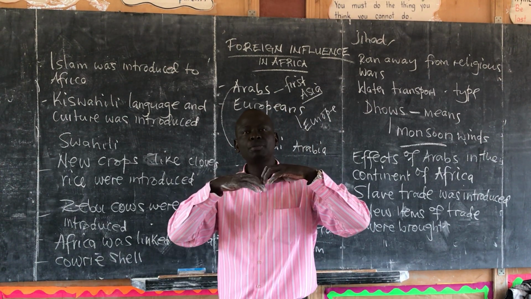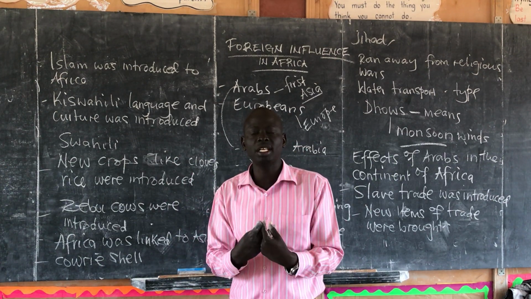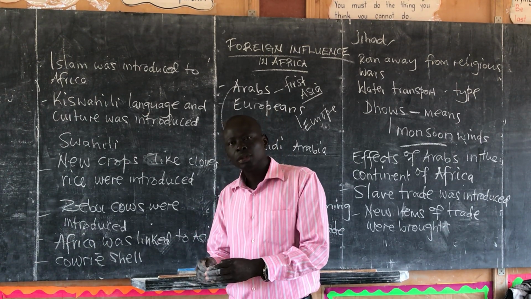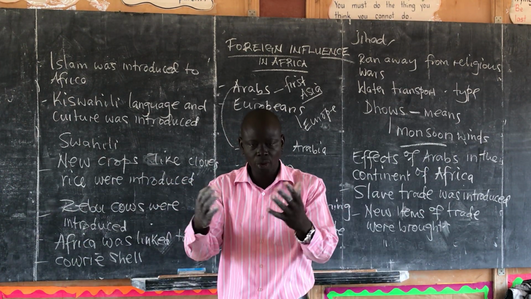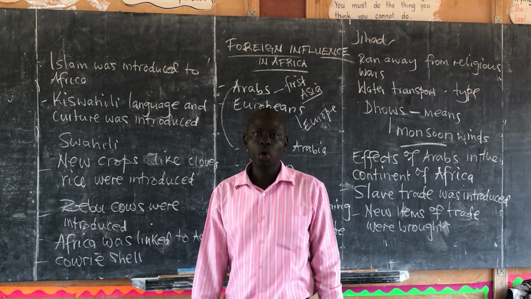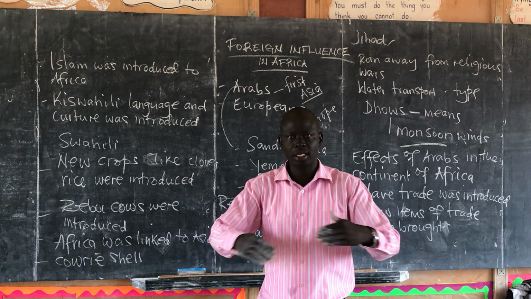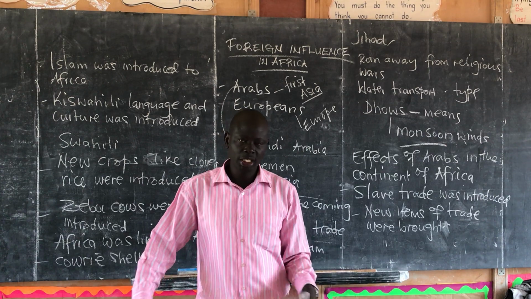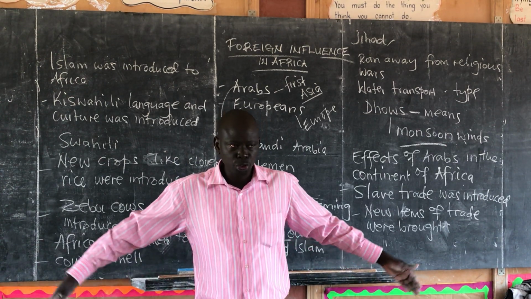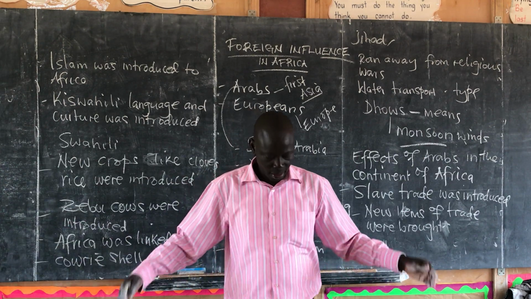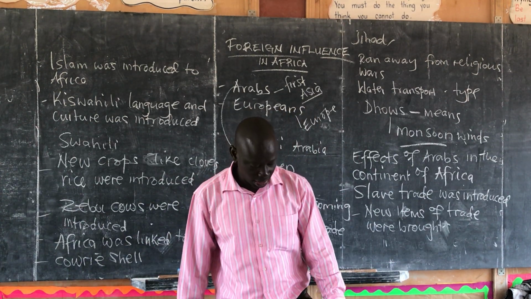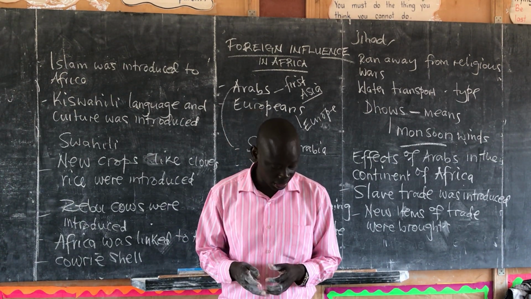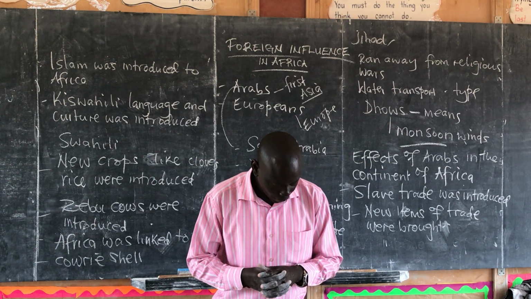Then we say Africa had been called a dark continent for so long. Reason being that little was known about the interior, inside the continent of Africa. Because remember, Africa is a continent that's almost completely surrounded by water. So even in the search for a route to India, these people would go outside, but they took long to enter into the interior. So they kept on calling Africa a dark continent because they didn't know what exactly was in the interior of Africa.